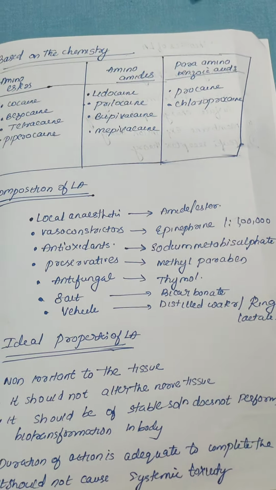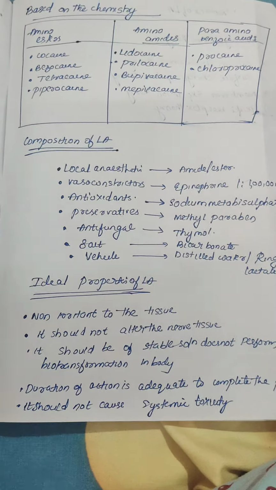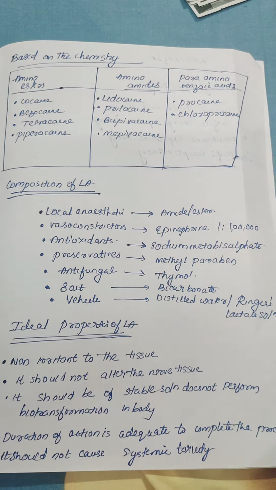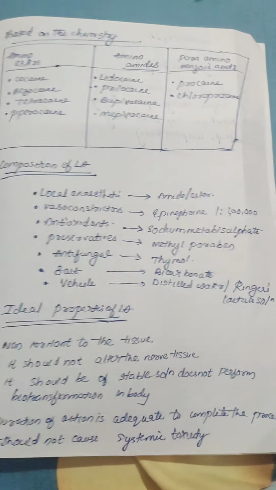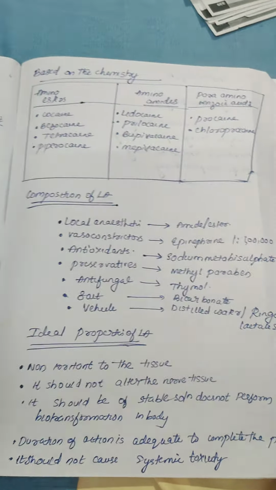What are the ideal properties of the local anesthetics? It should not irritate the tissue, it should not alter the nerve tissue, and it should be stable. The solution does not undergo biotransformation in the body. Duration of action is adequate to complete the procedure. It should not cause any systemic toxicity. If the duration of action is very short, we cannot proceed with any surgical procedures, impaction, extraction, nothing we can do with it.